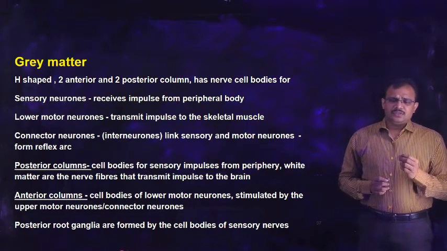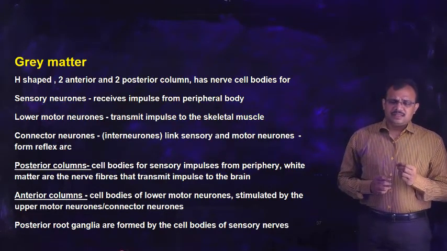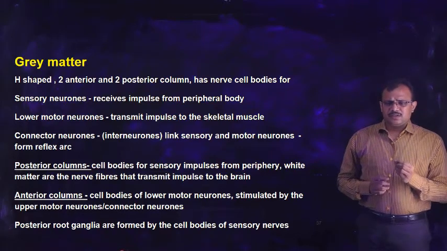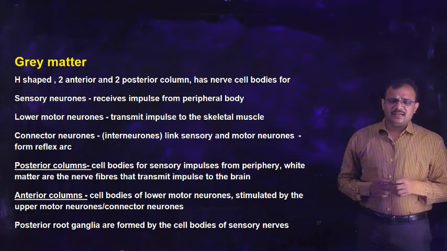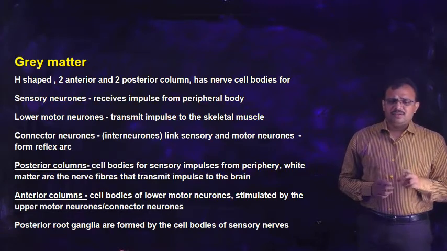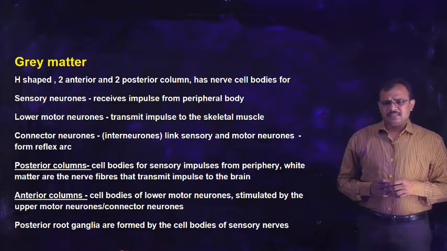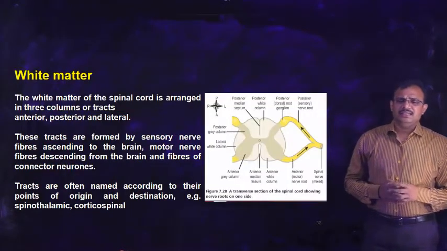And the posterior column, once it leaves outside the spinal cord, immediately forms a ganglion, which also consists of cell bodies of those sensory nerves.